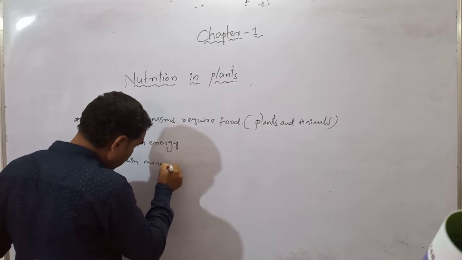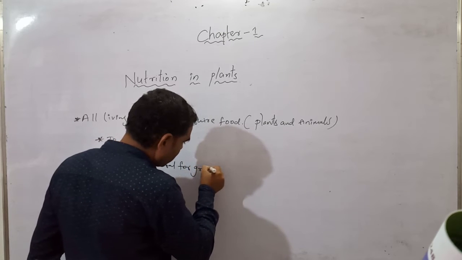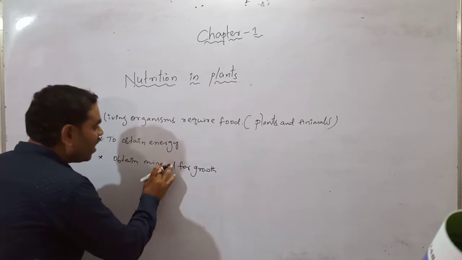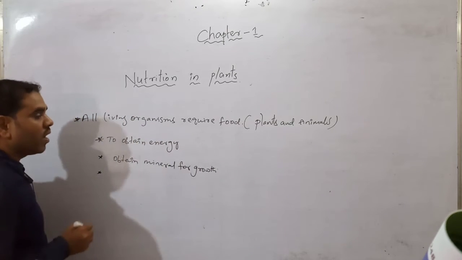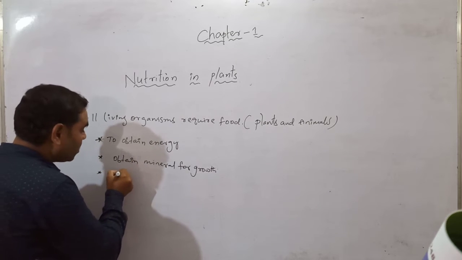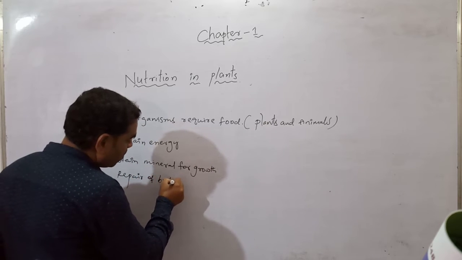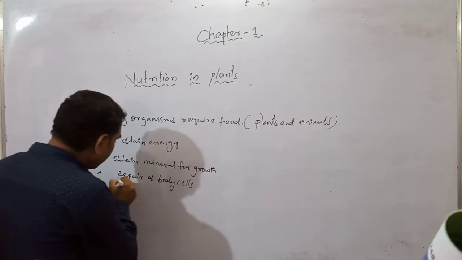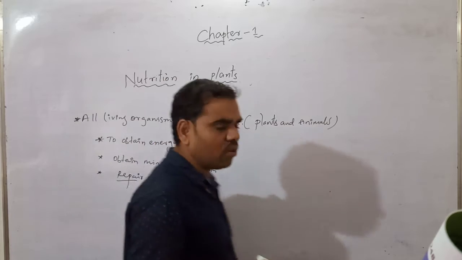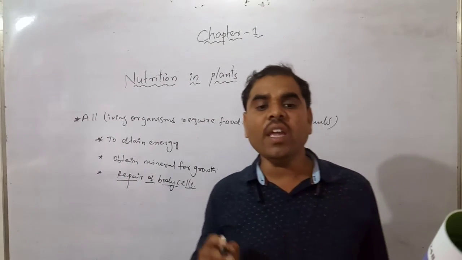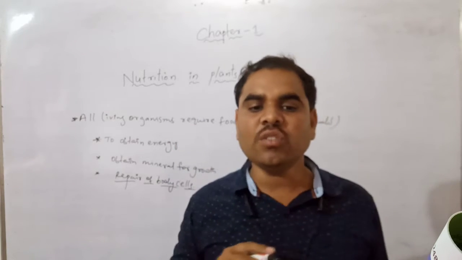Food is also required for the repair of body cells and tissues, for damaged parts of the body. We have to take different types of food, and minerals are required for growth.